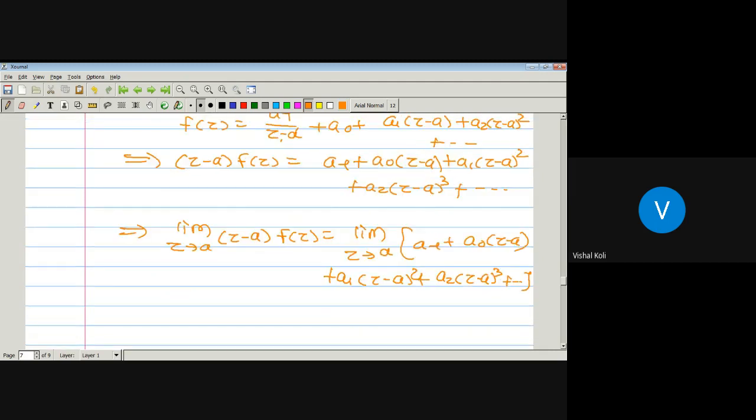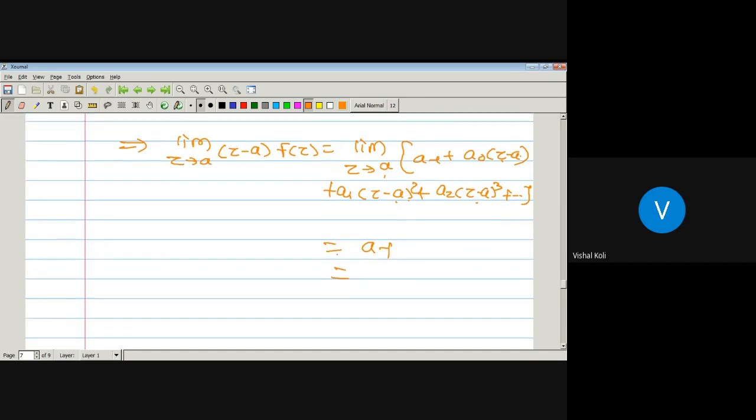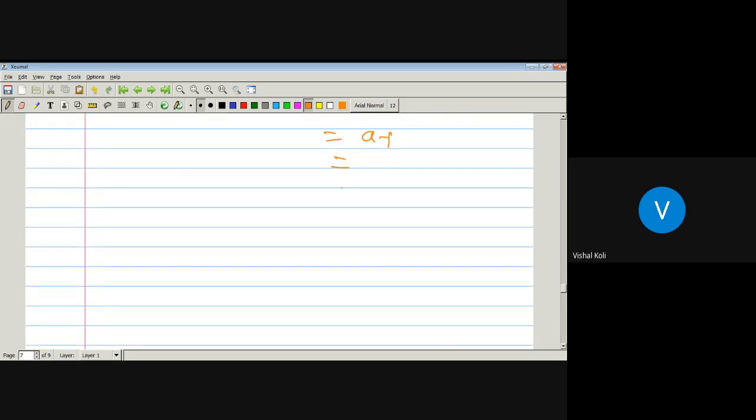Now here, as z is tending towards the point a, z minus a is 0, z minus a squared is 0, z minus a cubed is 0. So there is only one term, a minus 1. And we know that a minus 1 is just the coefficient of 1 upon z minus a, and that one is the residue of a function f at a point a. So the residue of a function f at a point a is limit z tending towards the point a of z minus a into f of z.